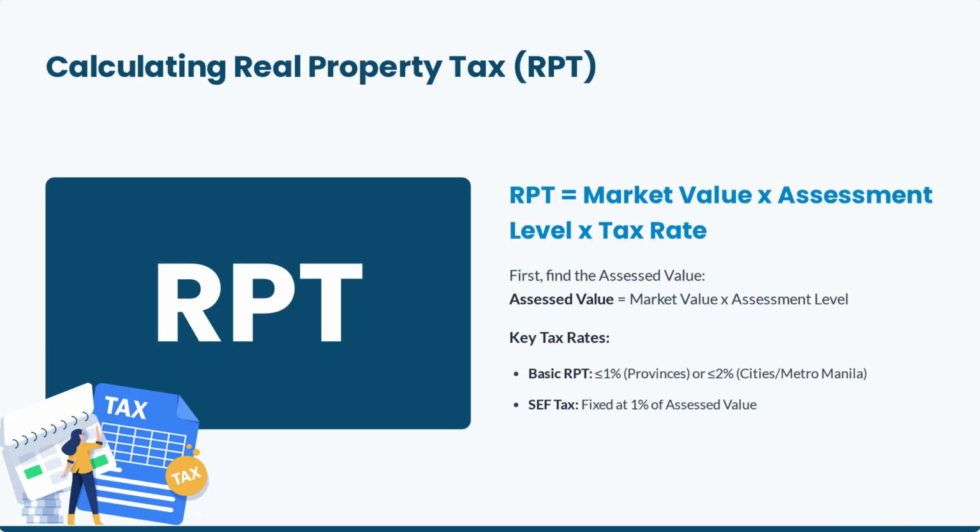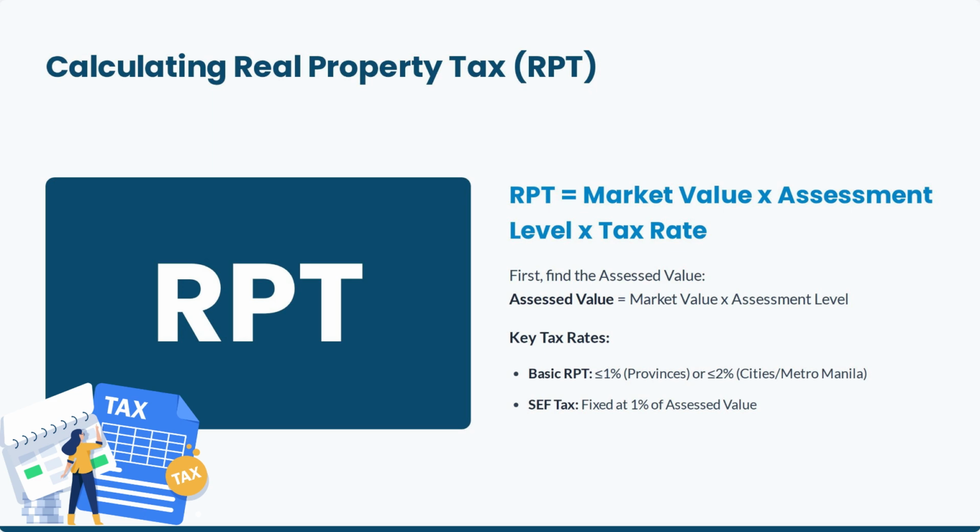To calculate the real property tax, or RPT, use this formula. RPT equals market value times assessment level times tax rate. First, find the assessed value. Assessed value equals market value times assessment level.